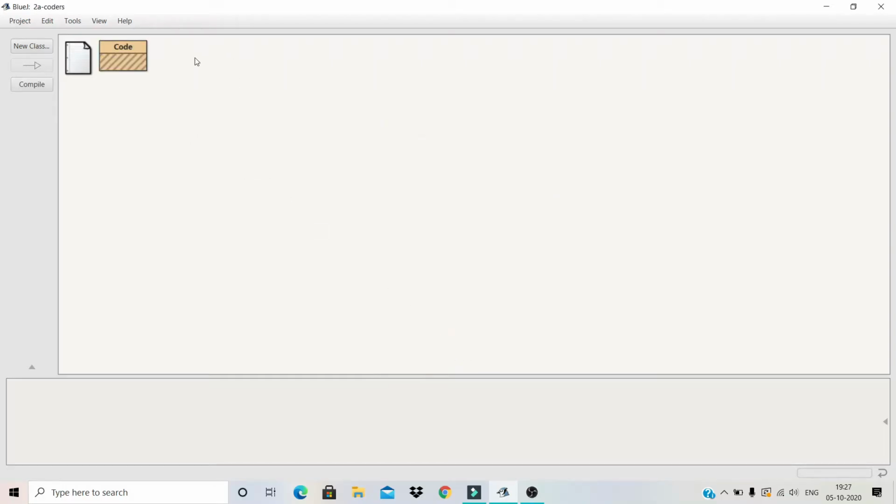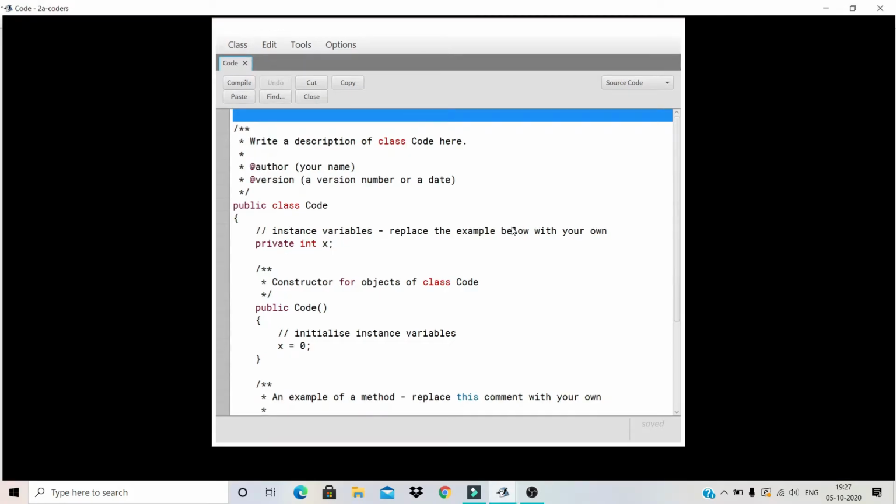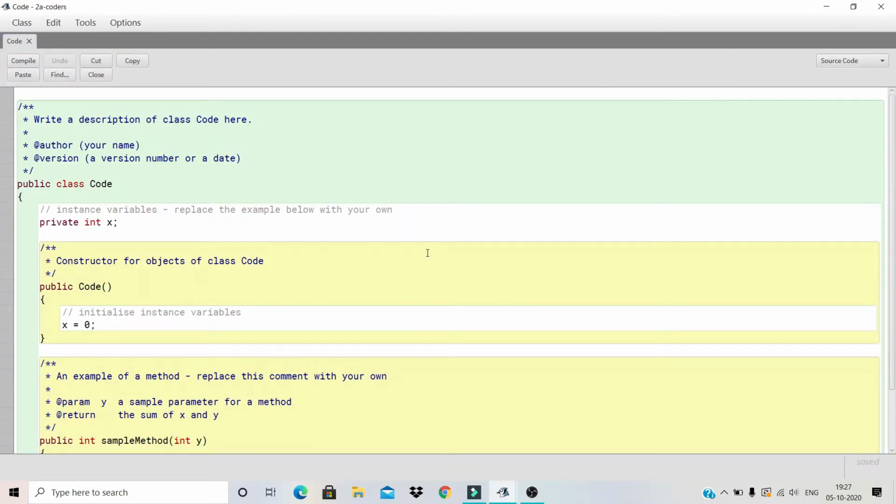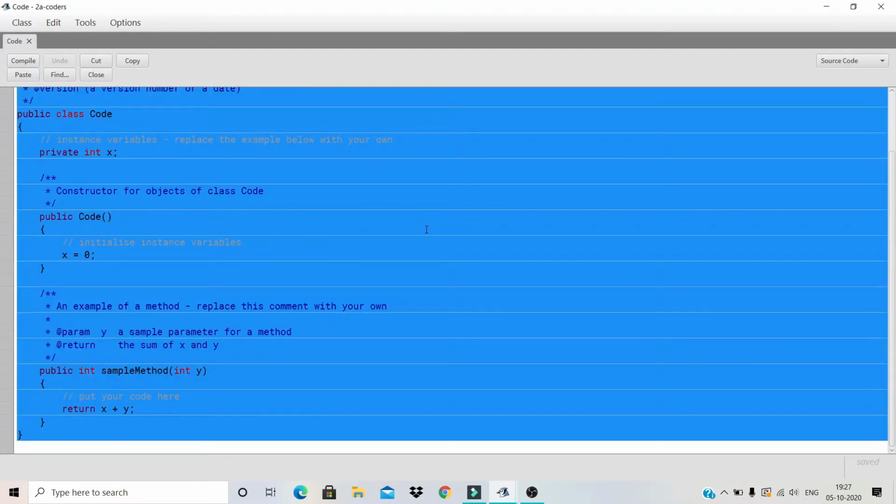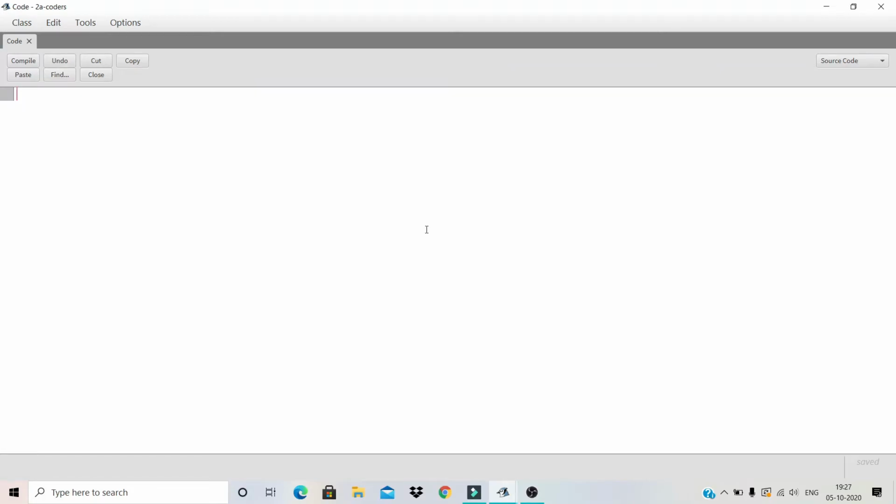Then our class is made. Double click on it. Then this is a sample program. It is here by default, so we don't need this. Just delete it. Then you enter a comment. It is not necessary, but if you are making Minecraft or something with millions of lines of code in it, then you may add a comment. So I'll just write program.